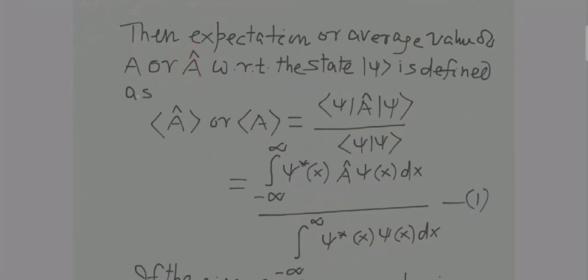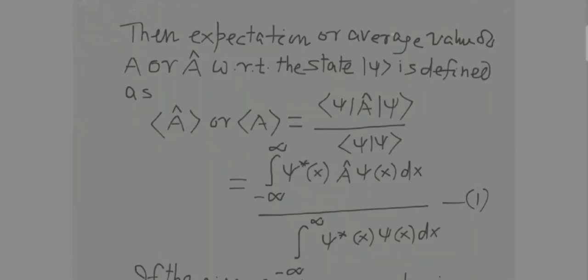So we can say expectation value of A or A hat. To be precise, calling it expectation value of A is wrong; instead we should call it expectation value of A hat. But at your level we can call it expectation value of A also, so don't worry. You can call it both.